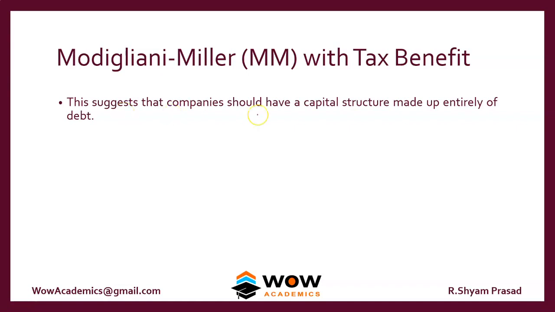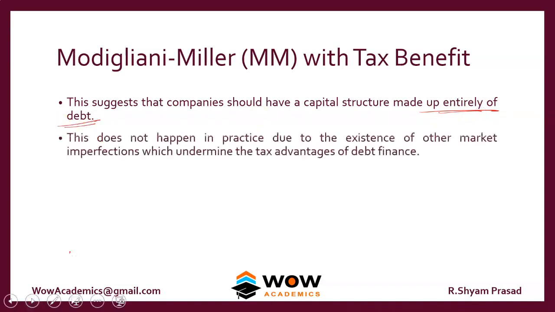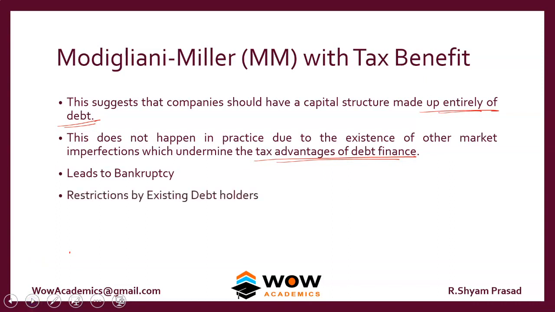This suggests that the company should have a capital structure made up entirely of debt. But what's the problem with having entire debt? This does not happen in practice due to the existence of other market imperfections which undermine the tax advantage of debt. It does not happen in reality because it actually leads to bankruptcy and restrictions from existing debt holders. Existing debt holders will say don't go for 100%. At 50% itself they will panic, so they will stop the company from raising more debt.